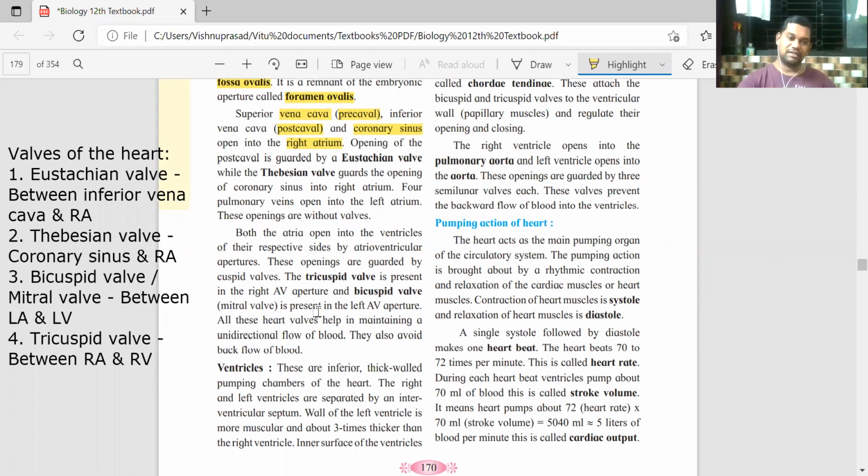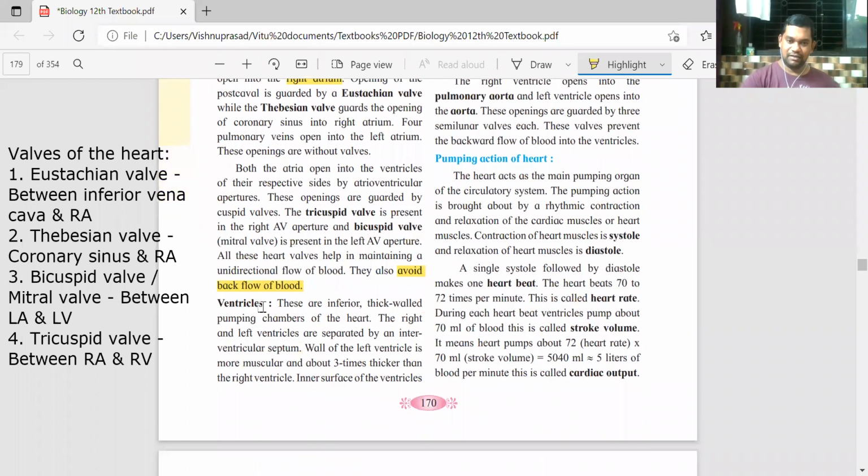So if there is a question asking what is the function of the valves in the heart, the main function is to avoid or prevent the backward flow of the blood. That's very important. Blood should always flow in a given direction. Also, the wall of the left ventricle is more muscular and about 3 times thicker than the right ventricle. Very important point.